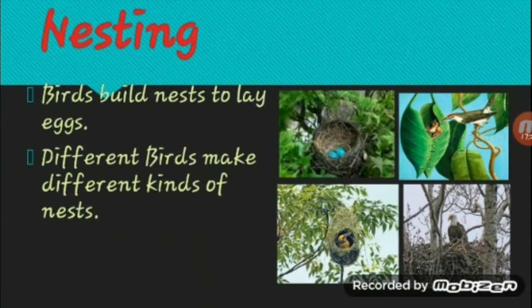And the next is the place where they stay, nesting. Birds build nests to lay eggs. What do they build nests for? To lay eggs. Different birds make different kinds of nests. Even the nests are not the same. They have different nests to make.